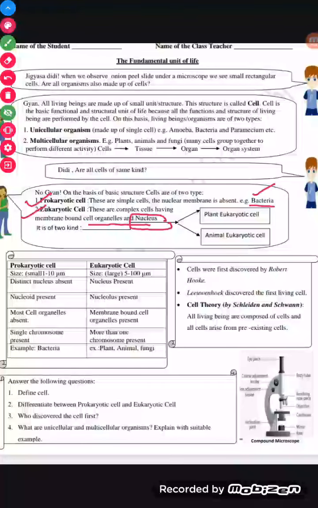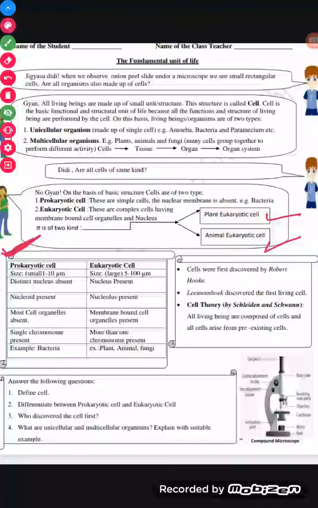Okay, and the examples of eukaryotic cells are plant cells and animal cells. They are again of two types, plant and animal cells. So students, they have given you a complete differentiation between prokaryotic cells and eukaryotic cells.